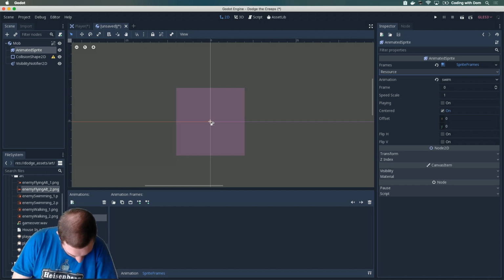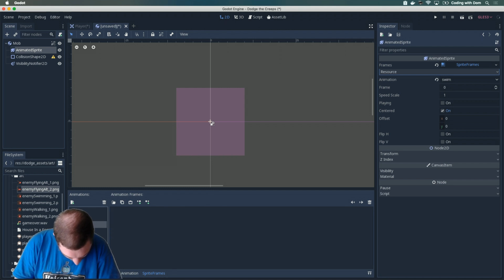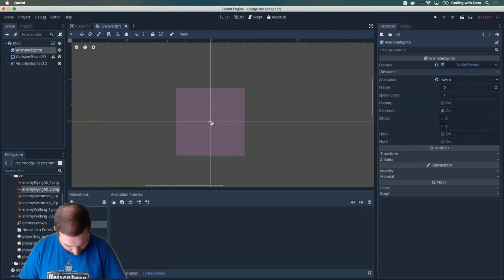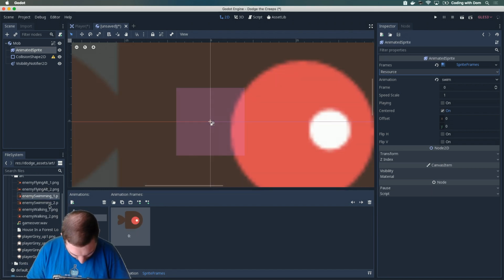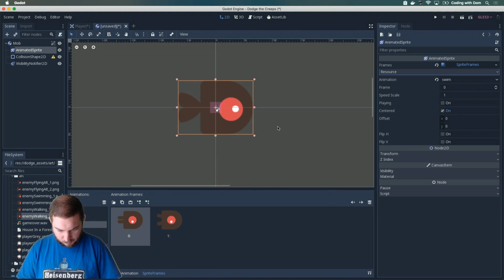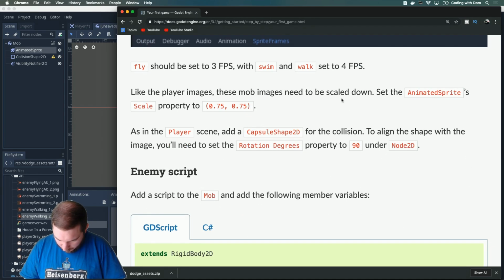Hey, why aren't you saving this? Okay, 3, 4, 4. Got that. Swimming 1, swimming 2, walking 1, walking 2. Why is this enormous? Okay. Fly should be, yep. Now I need to scale it down.